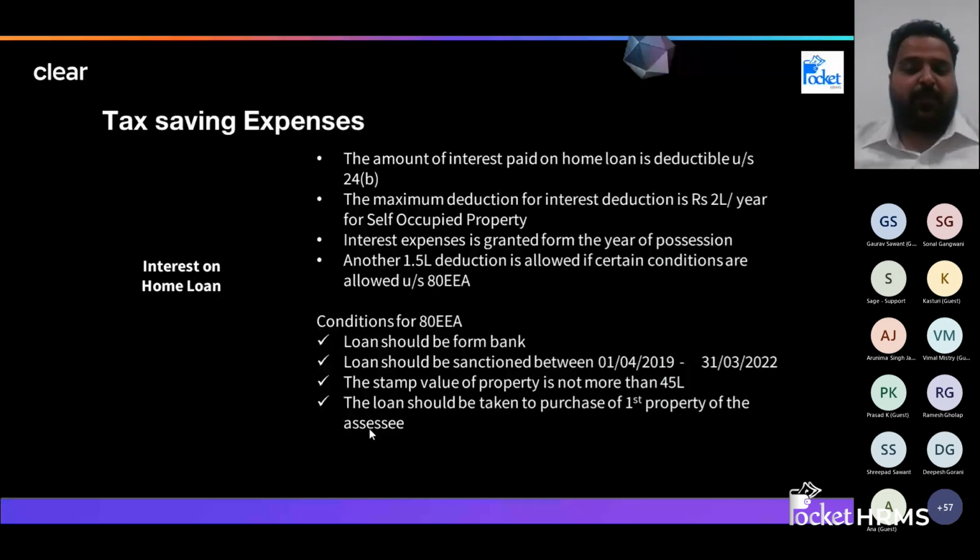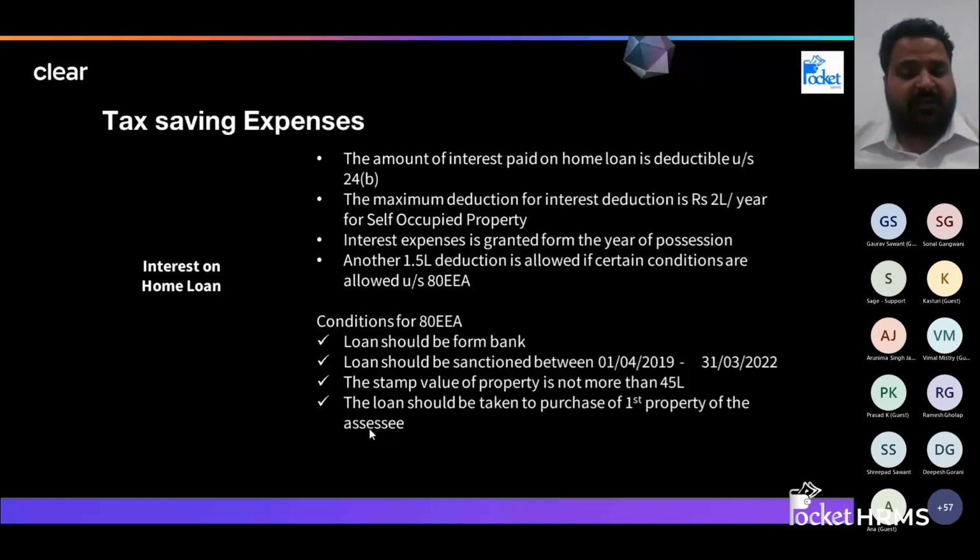Now say, for example, you are paying EMIs in which you are paying 3 lakh of interest, then 1,20,000 becomes your loss from house property. Why so? Because the 1,80,000 is reduced by the interest you have paid.